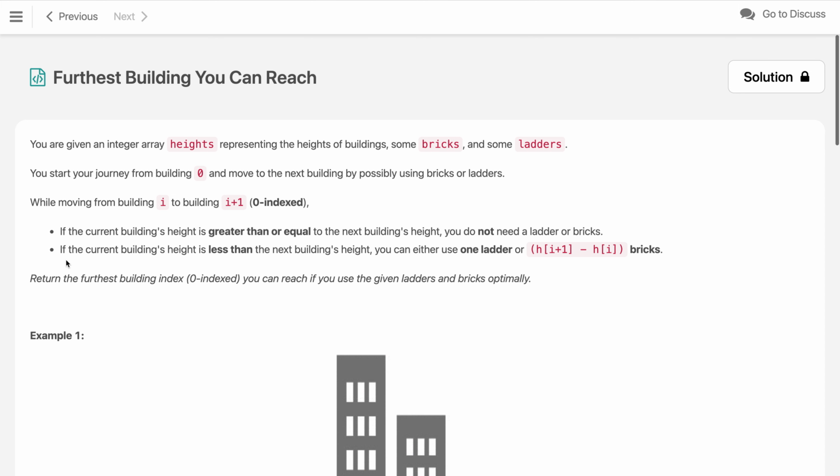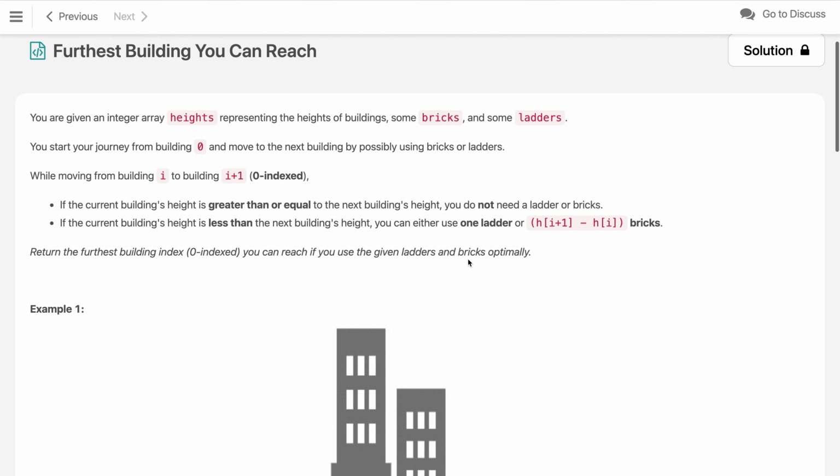Second point, if the current building height is less than the next building height, you can either use one ladder, which can jump any size, or if we want to use bricks, then the number of bricks required is the height of the next building minus the height of the current building where you are standing. Now return the farthest building index, zero-indexed, you can reach if you use the given ladders and bricks optimally.